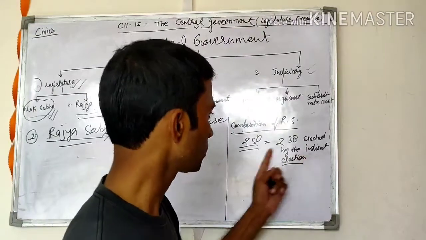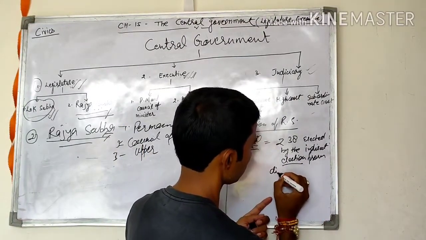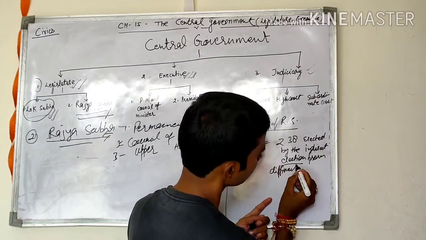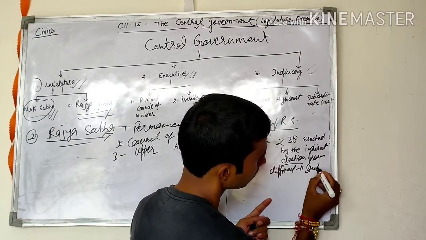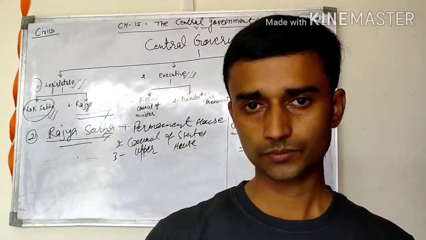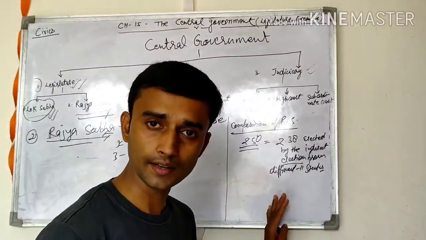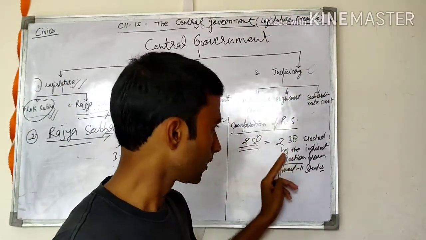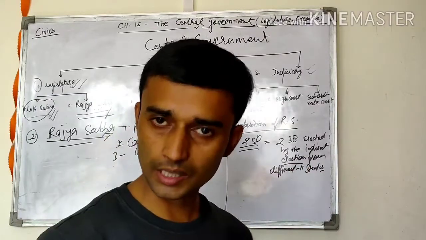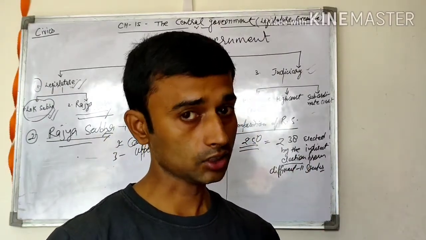Indirect elections from different states, on the open ballot, not secret ballot. Universal adult franchise also participates, but here 238 members are indirectly elected from different states.